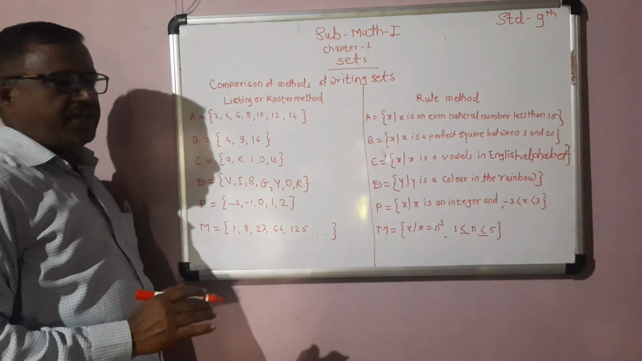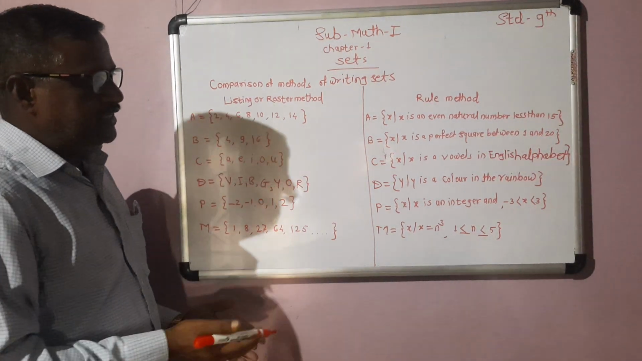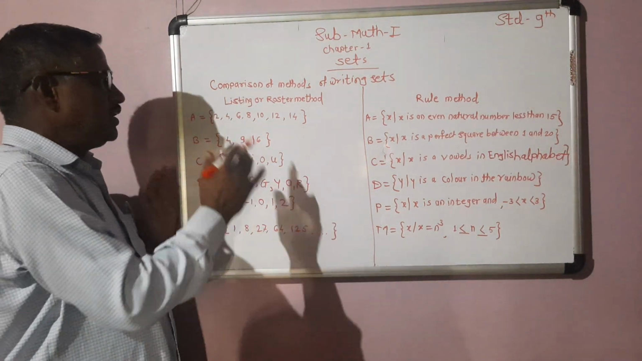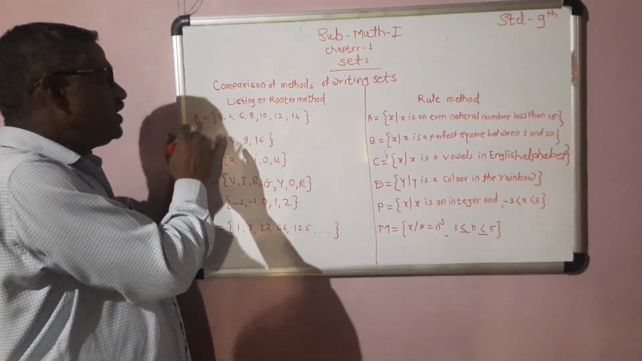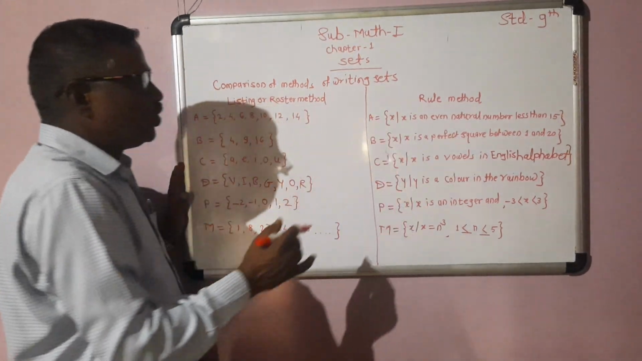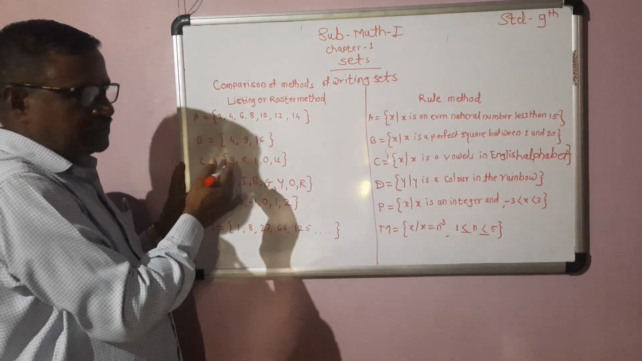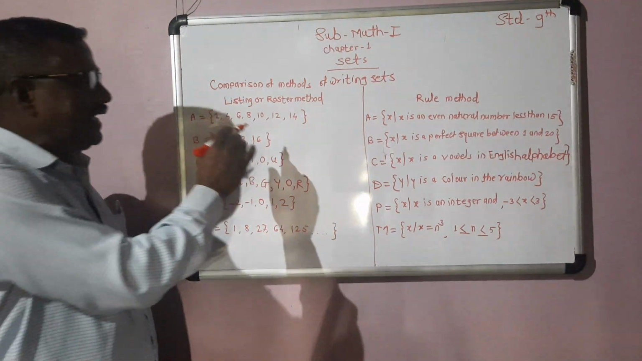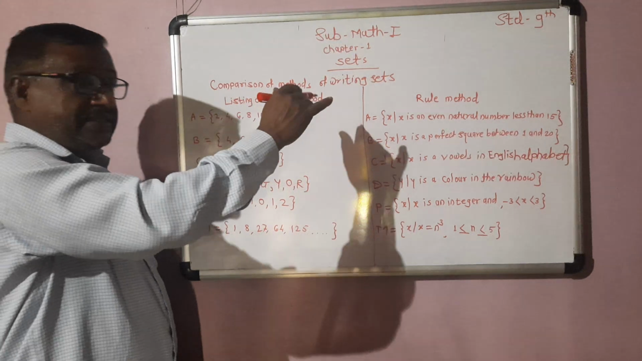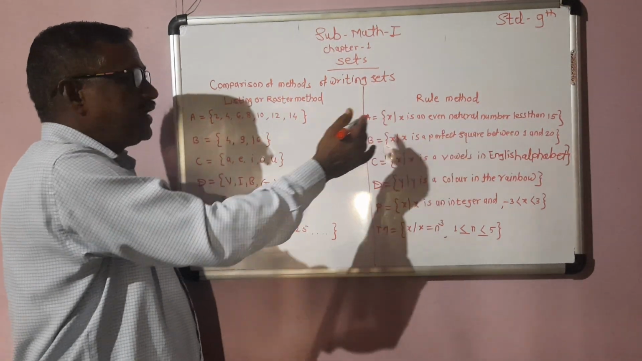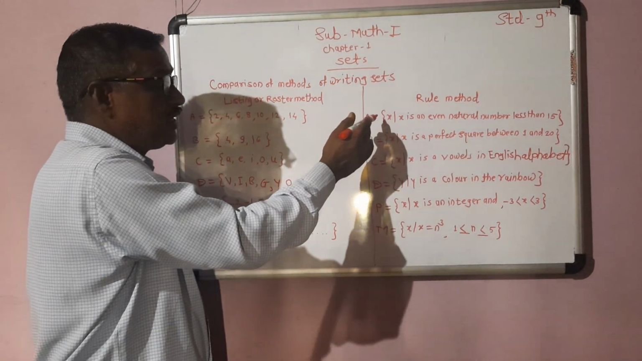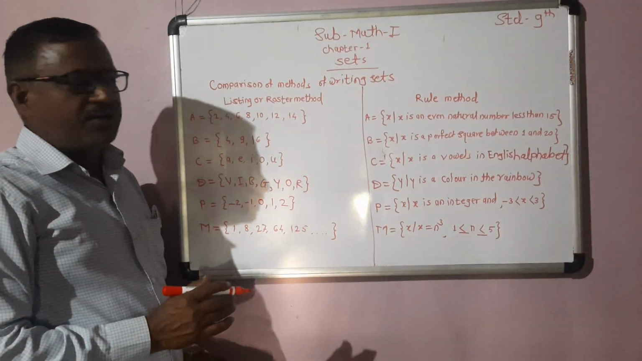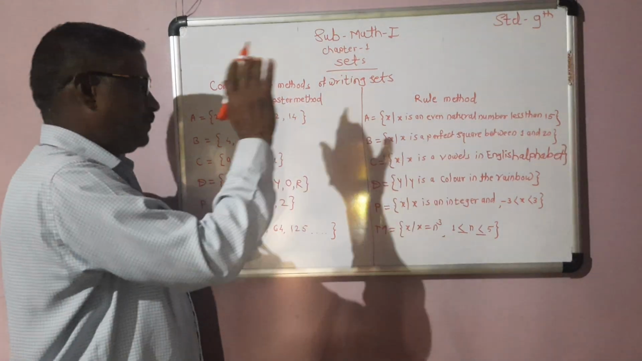Comparison of methods of writing a set. We have already seen the listing or roster method and the rule method. Now some examples. In listing method, first example: A = {2, 4, 6, 8, 10, 12, 14}. This can be written in rule method as A = {x such that x is an even natural number less than 15}.